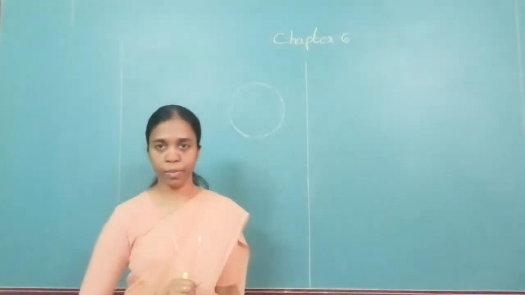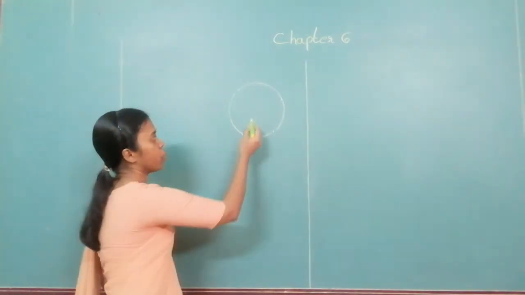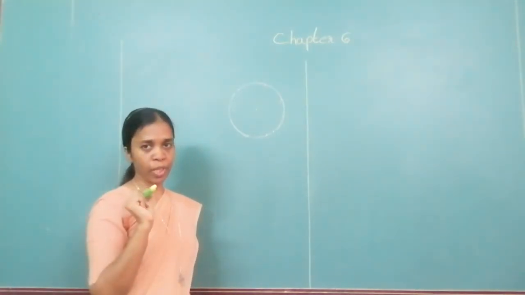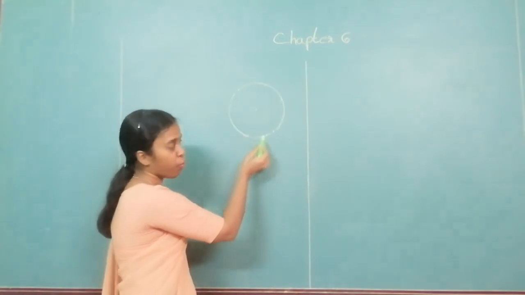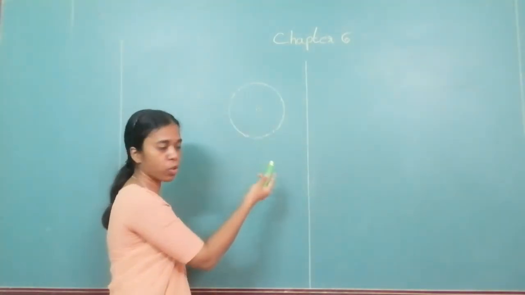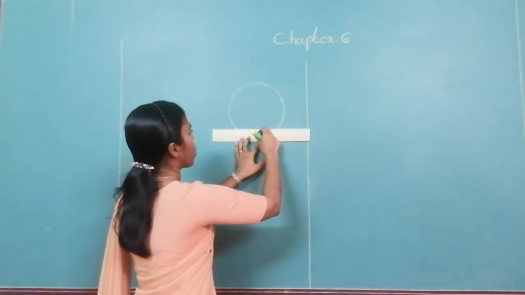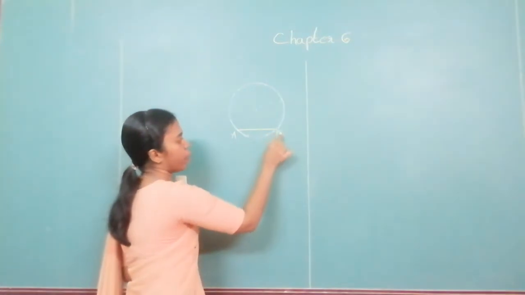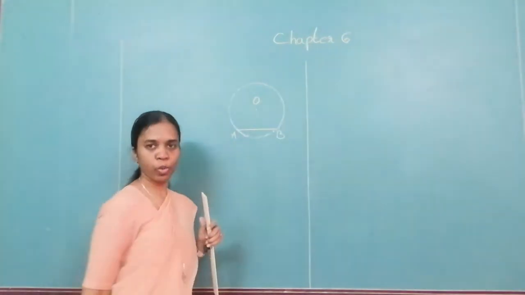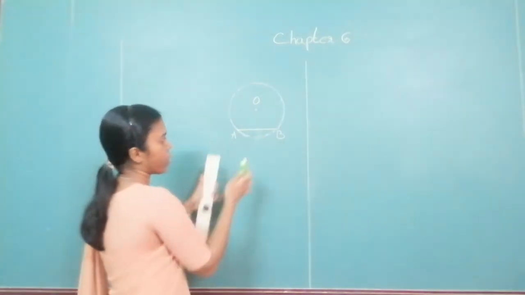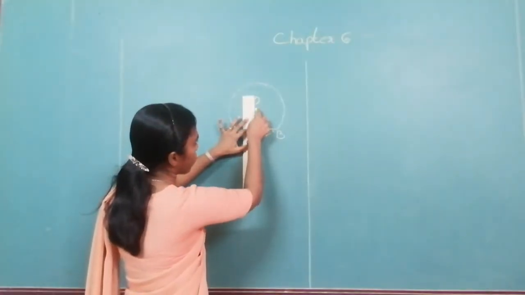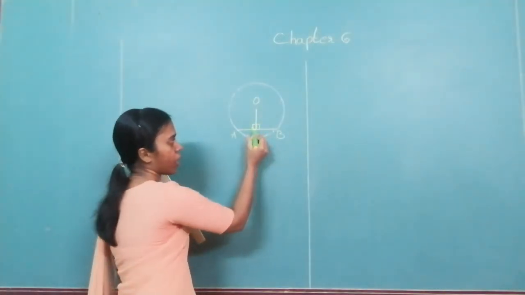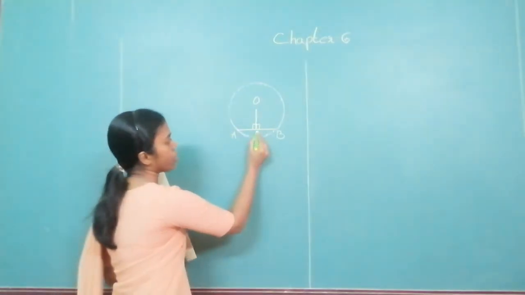So first you have to draw the diagram. We are talking about a circle. We have a circle. Now what is told to us? Perpendicular. Perpendicular means it creates an angle of 90 degrees. So a perpendicular drawn from the center of the circle to the chord. So we should have a chord. Let us draw a chord. I am naming it AB. Let the center of the circle be O. So I have to draw a perpendicular now from the center of the circle to the chord, and this perpendicular creates 90 degrees. I am naming the point C.